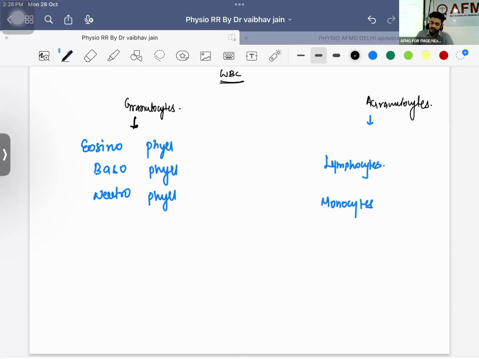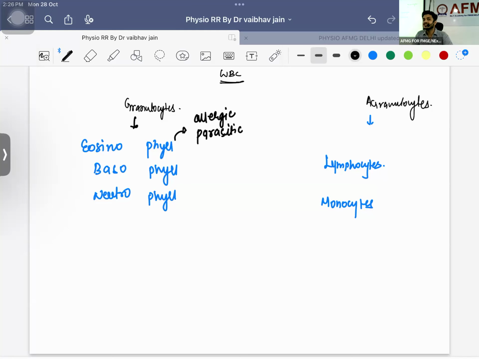Okay, what they indicate is important. Look here. Eosinophil is indicative of parasitic and allergic infection. Parasitic infections you will be studying in parasitology; there are multiple infections. In these cases you will have massive eosinophilia.